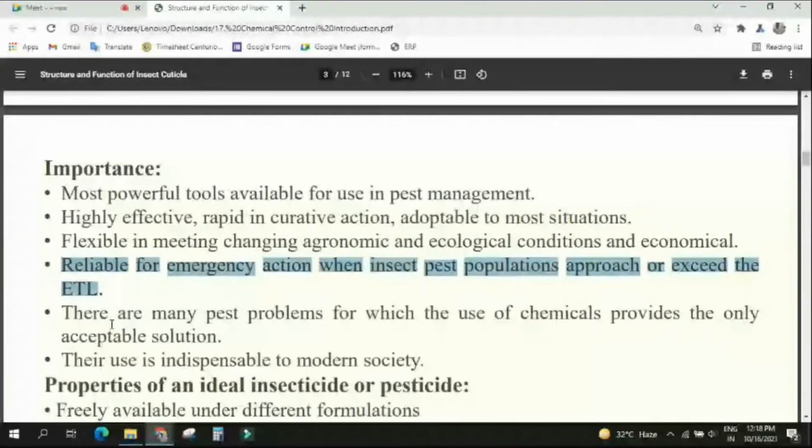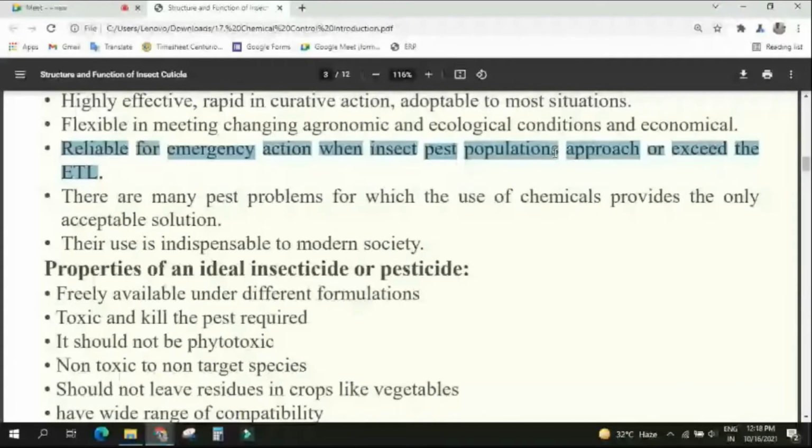There are many pest problems for which the use of chemicals provides the only acceptable solution. What is the meaning? Some pest populations, like the diamondback moth, the armyworm, Spodoptera litura, or locust: for them you do not have any option now. You only have to depend upon chemical control. At that time, no other integrated method can be possible, especially in the case of locust.